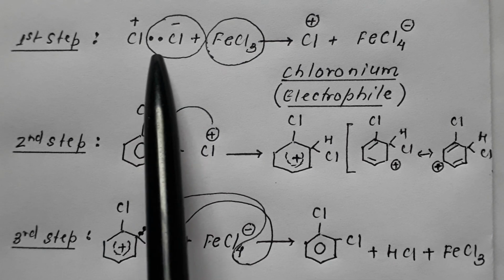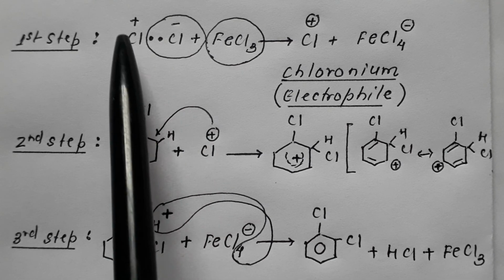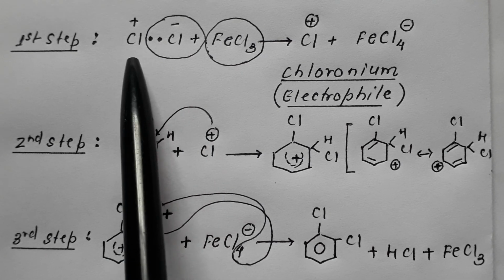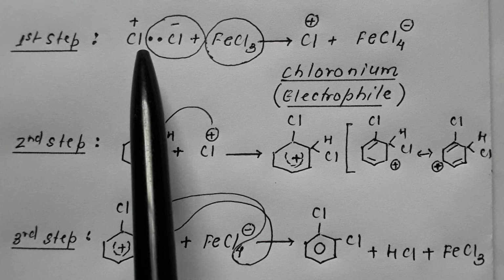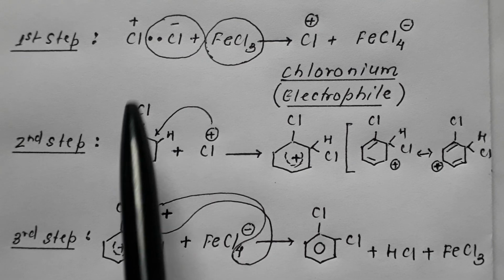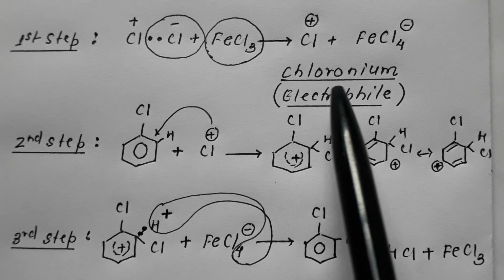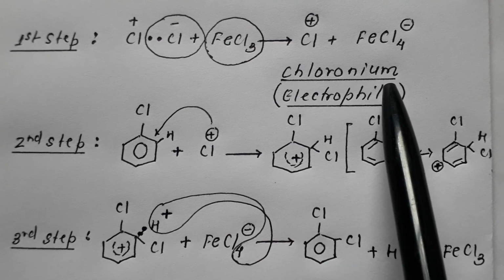One chlorine would be withdrawn as chloride, converting the other chlorine into chlorine with positive charge, called chloronium.